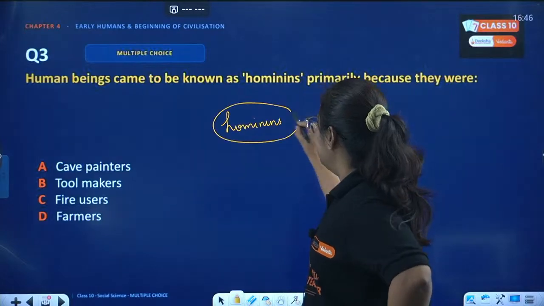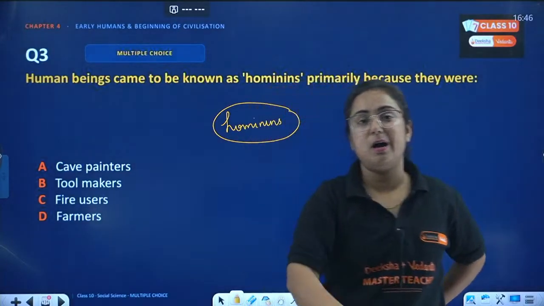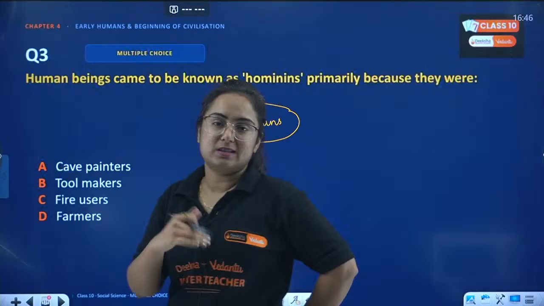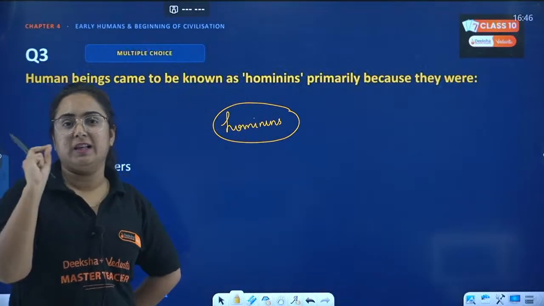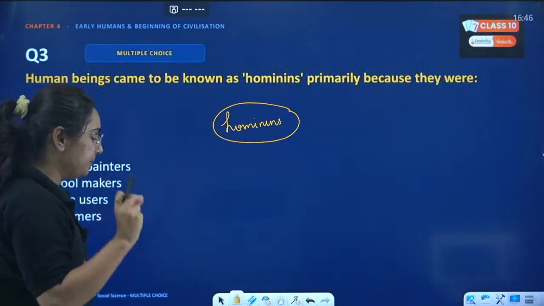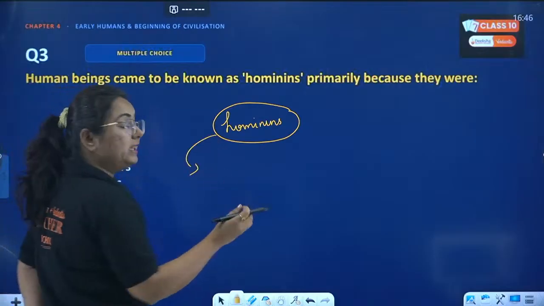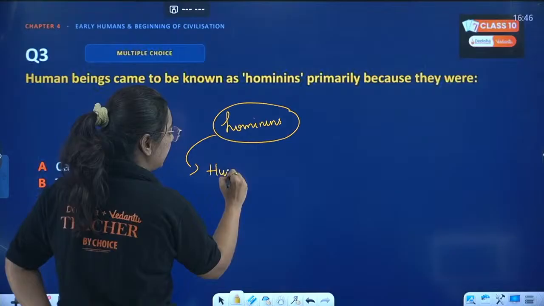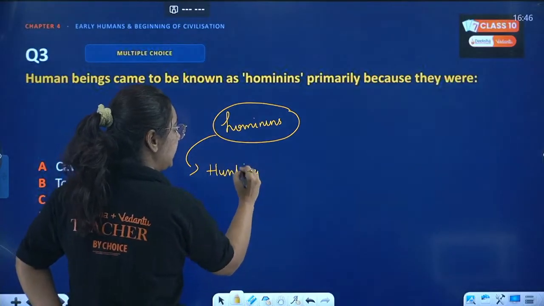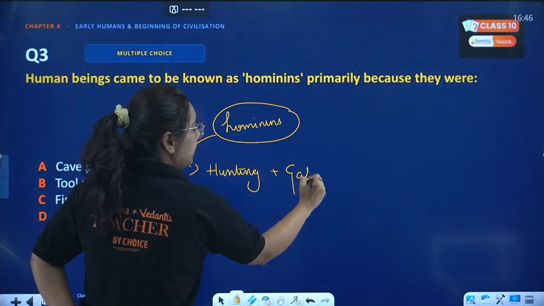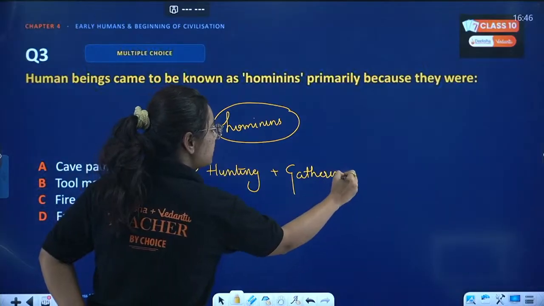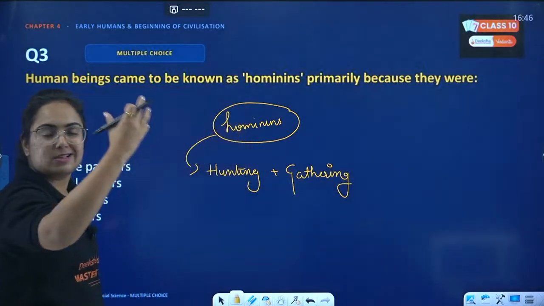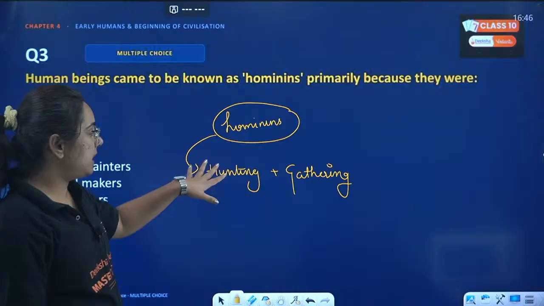Actually, beta, when we started studying the evolution of humans, we saw one thing that they knew at the earliest was hunting. Hunting as well as gathering. So they used to gather food products like fruits, or they hunted the animals.